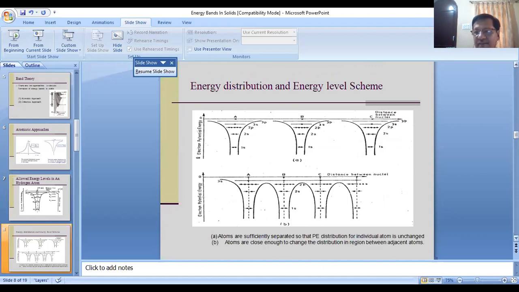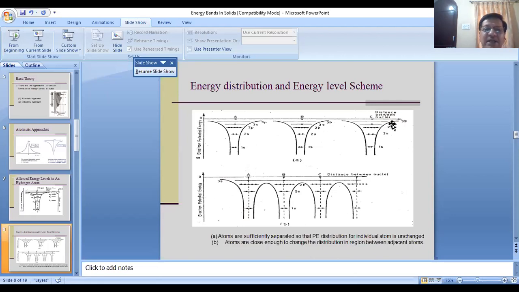the energy band diagram. See, the first diagram shows the atoms: atom A, atom B, atom C. They are sufficiently separated so that the potential energy distribution for each individual atom is unchanged.